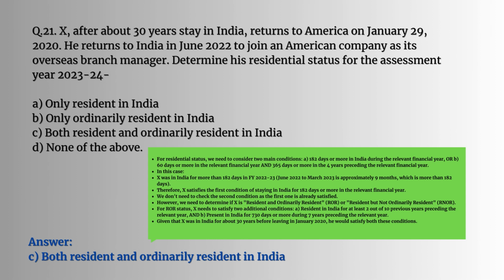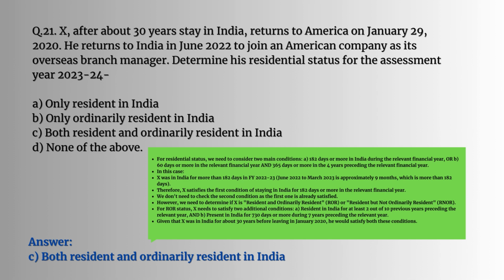In this case, X was in India for more than 182 days in financial year 22-23. From June 22 to March 23 is approximately 9 months, which is more than 182 days. Therefore, X satisfies the first condition of staying in India for 182 days or more in the relevant financial year. We don't need to check the second condition as the first one is already satisfied.